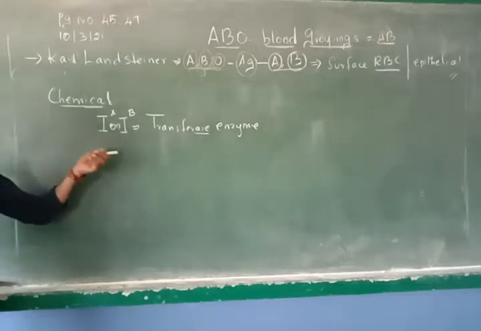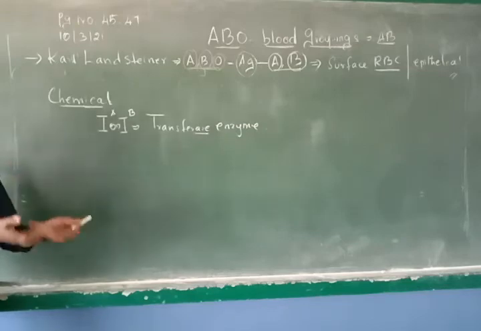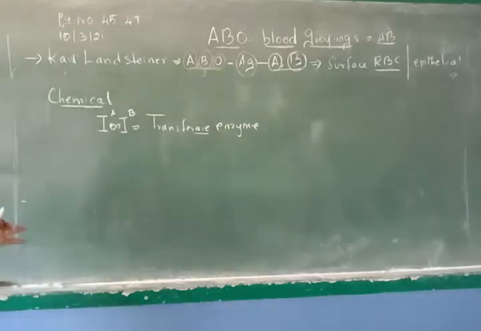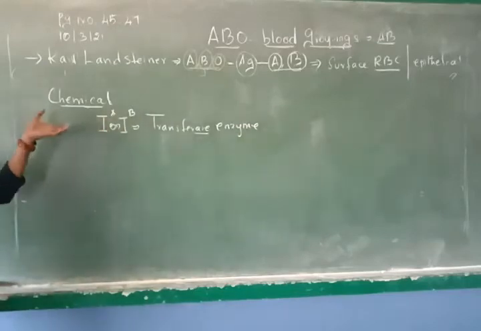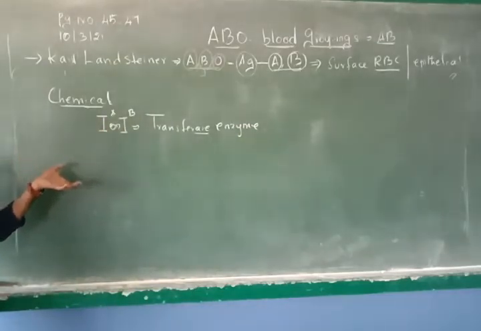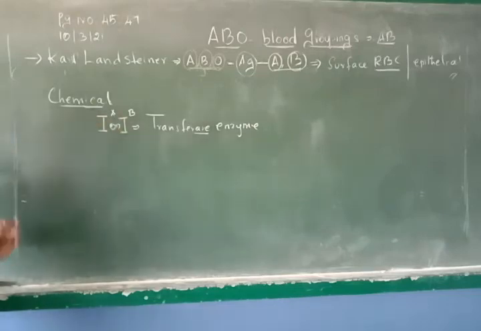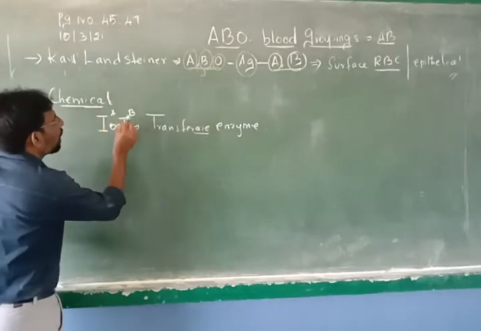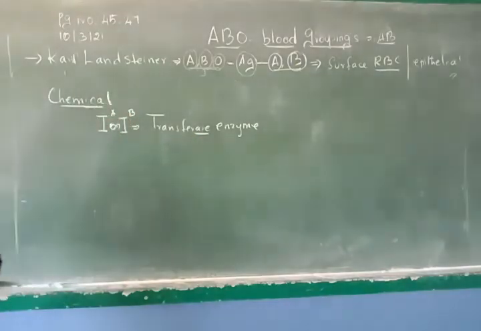A person who has B blood group will have the antigen for B, but does not have the antigen called A. So the antigen is also different, that means presence or absence. Second, an A blood group person will have certain chemicals in their blood, and a B blood group person will have another chemical component in the blood. Now, A blood group and B blood group together give you an enzyme called transferase enzyme.